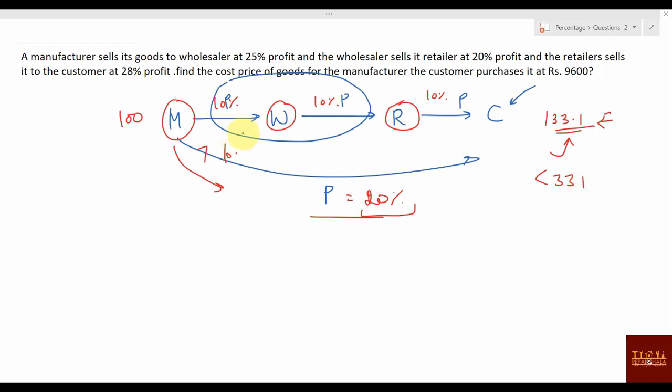Because they have to follow this thing, right? This customer cannot directly buy from manufacturer until it is company showroom. There are some company outlet we call it. Okay.